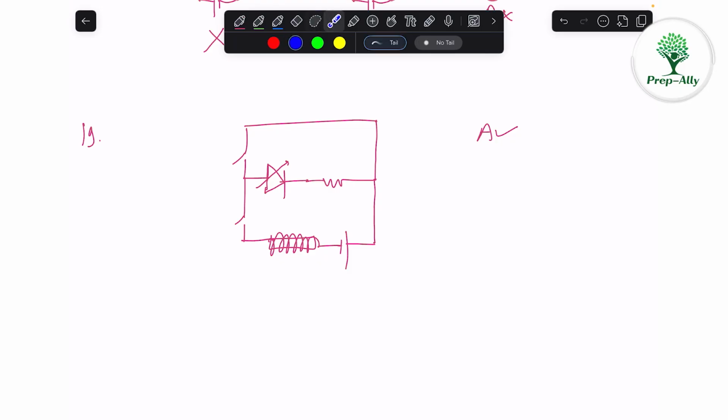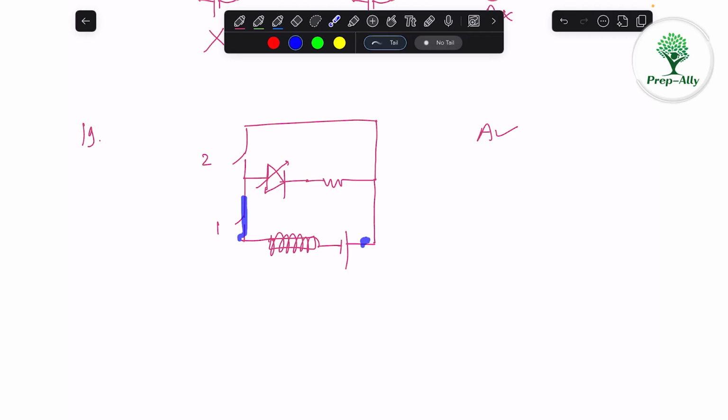So what will happen if switch 1, basically this is switch 1, this is switch 2 now. If switch 1 is on and switch 2 is off, then also the current will flow, but the current will be less. So that's why the electromagnet won't be that strong.